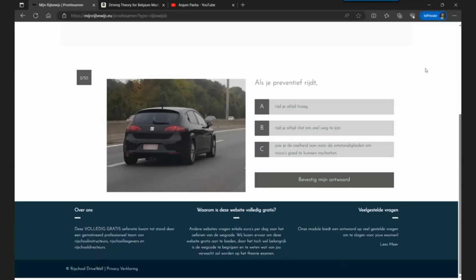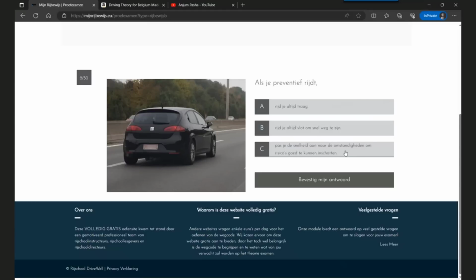The next question, question number 2. If you ride preventively, then you have three options. What does that mean? Option A, you will always ride slow. Option B, you will always ride fast to clear the road as soon as possible. And option C, you will adapt your speed to the road conditions so as to understand the risks on the road better. So there are three options.